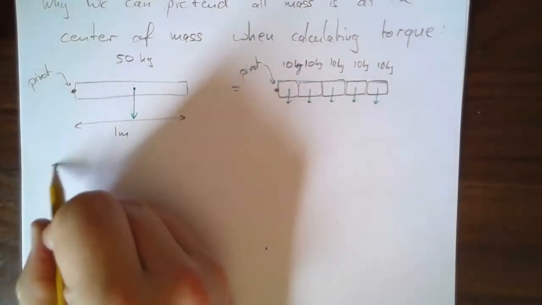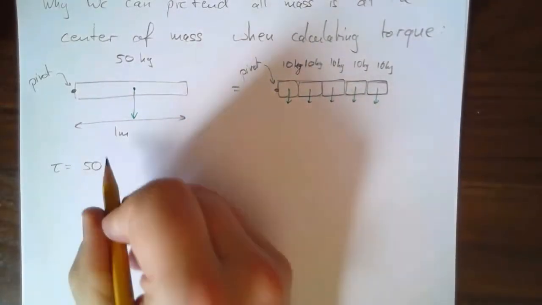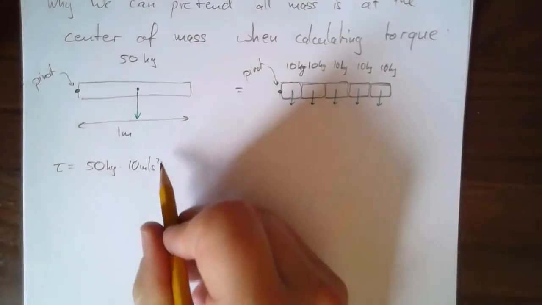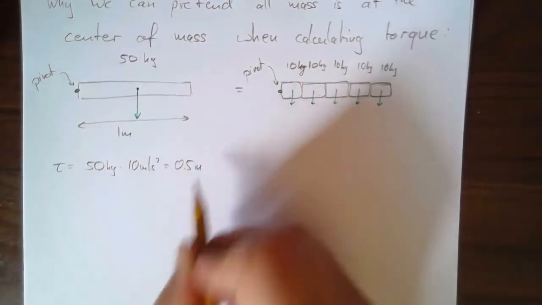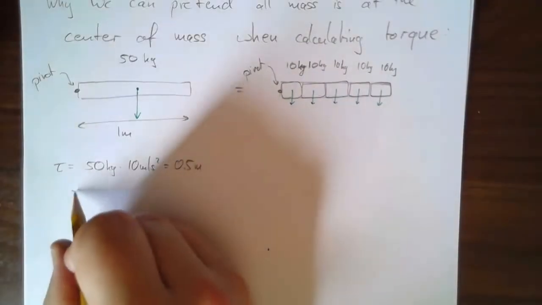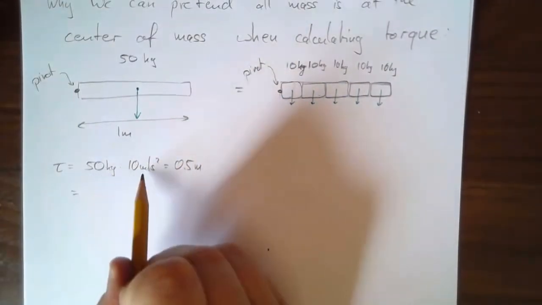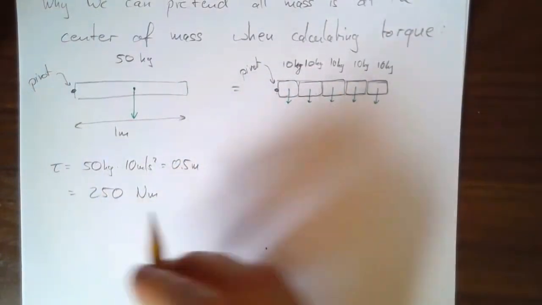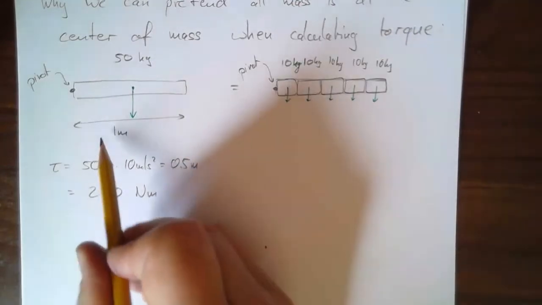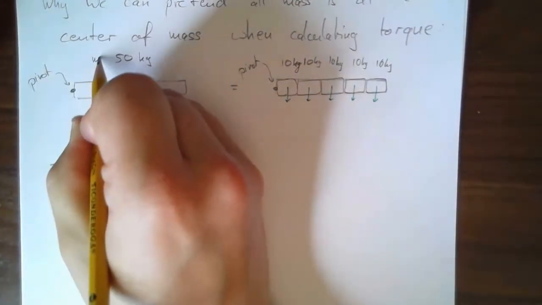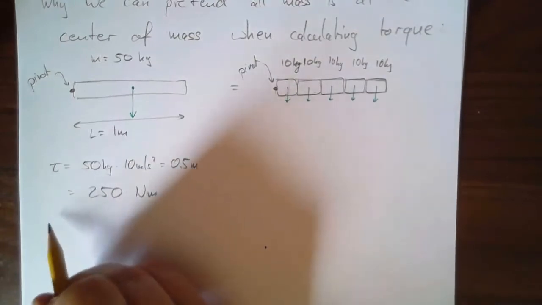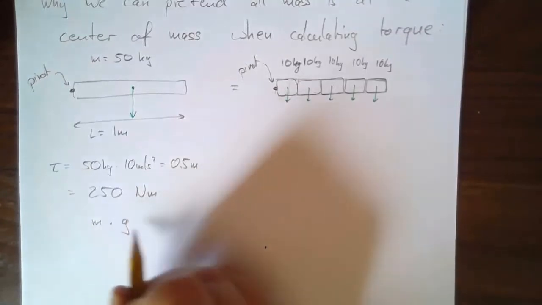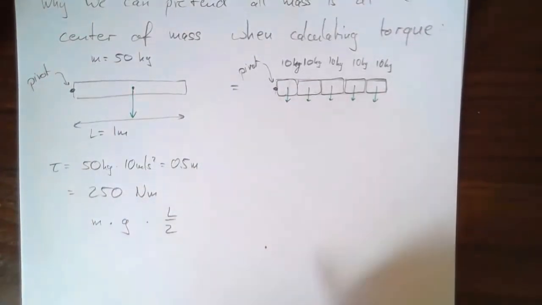Here, torque is going to be 50 kilograms times 10 meters per second squared, like g, times 0.5 meters, which comes to 250 newton meters. Mathematically, if this is length L and this mass M, algebraically in general I'd say it's M times g times L over 2.